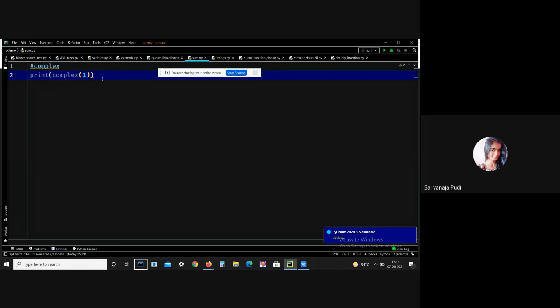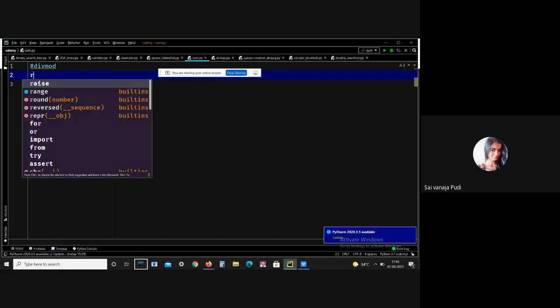And the next one is divmod. This divmod function is used to get the quotient as well as the remainder of two numbers. This function takes two numeric arguments and returns their tuple. Let me give an example.